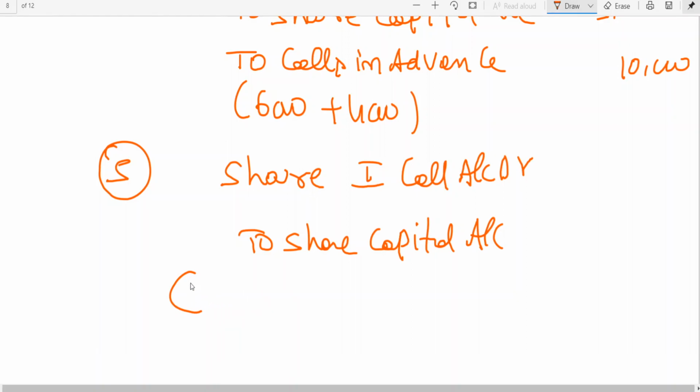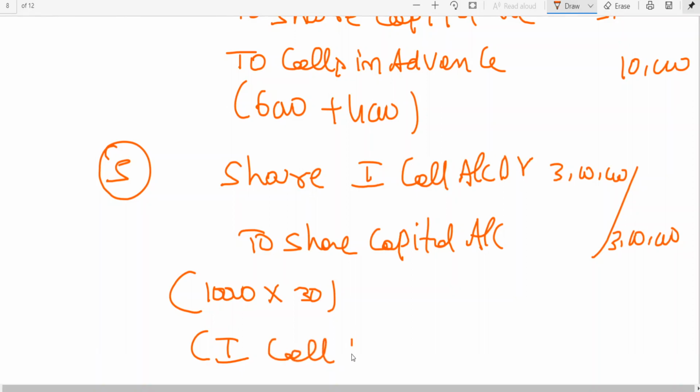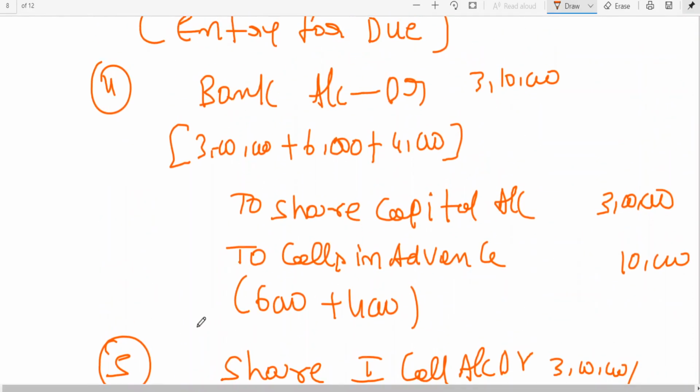How many shares? Tell me. 10,000 shares. 10,000 shares into 30 rupees, that is 3 lakhs. First call money due. Now you can see what is calls in advance on first call: 6,000.